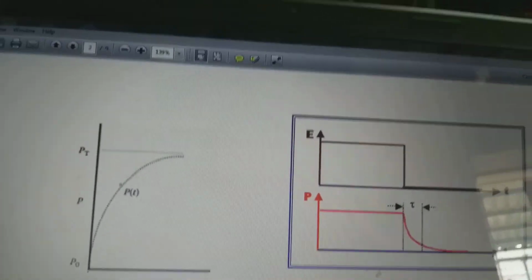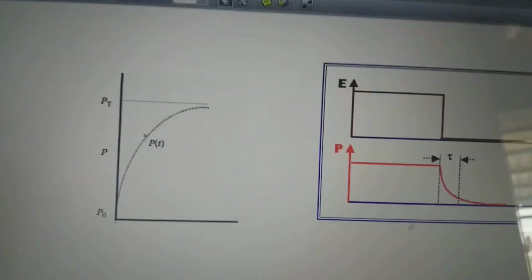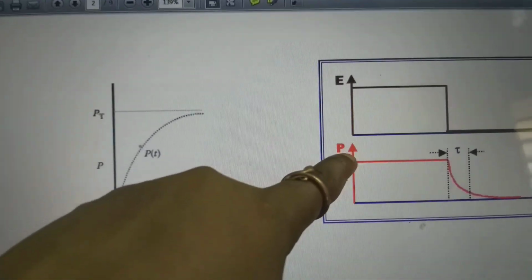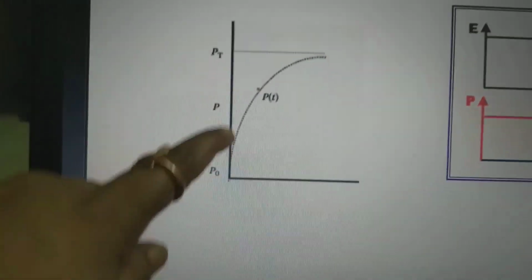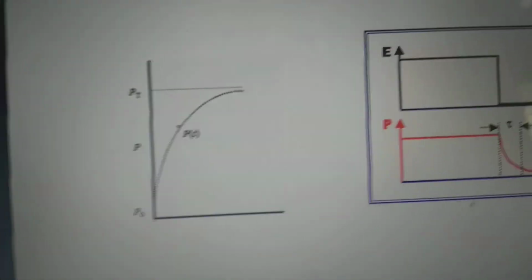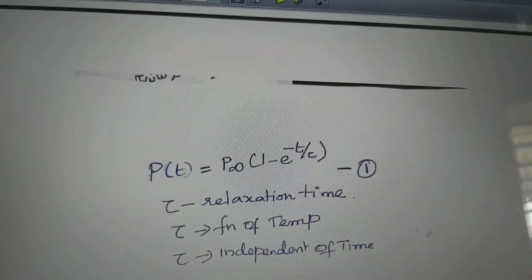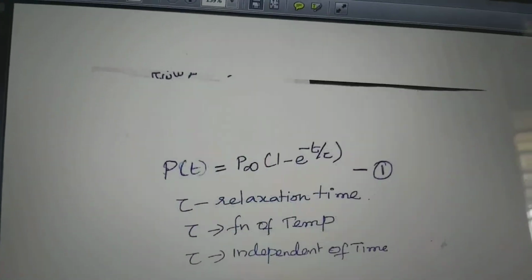Similarly, if we apply voltage on the dielectric material, the polarization will not reach the maximum suddenly. It will take some time to reach the maximum value. This time is also known as relaxation time. So the polarization depends on time. It is a function of time.